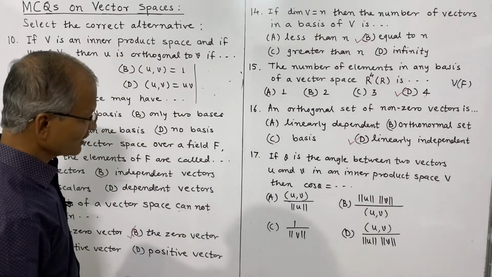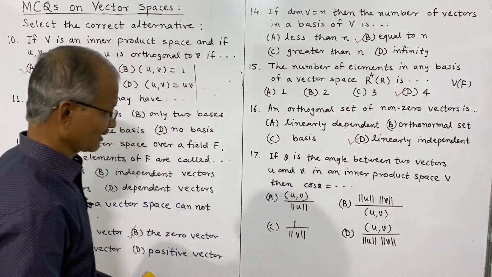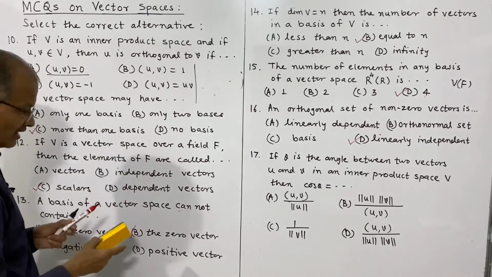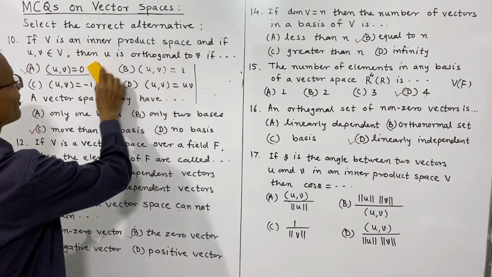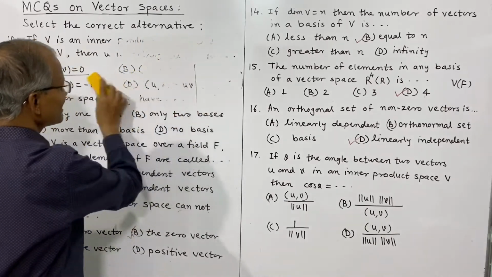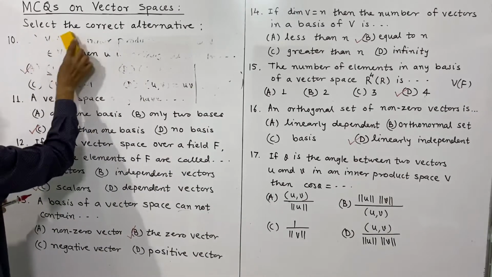And the next is, if theta is the angle between two vectors u and v in an inner product space V, then what about cos theta? This is similar to the result for the dot product.